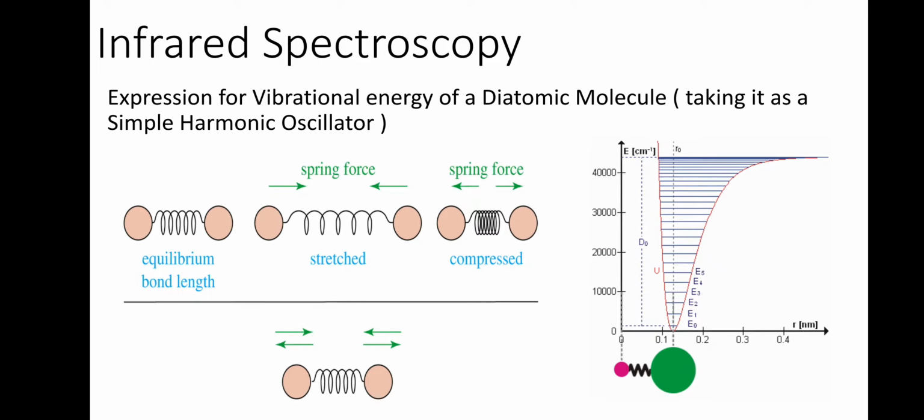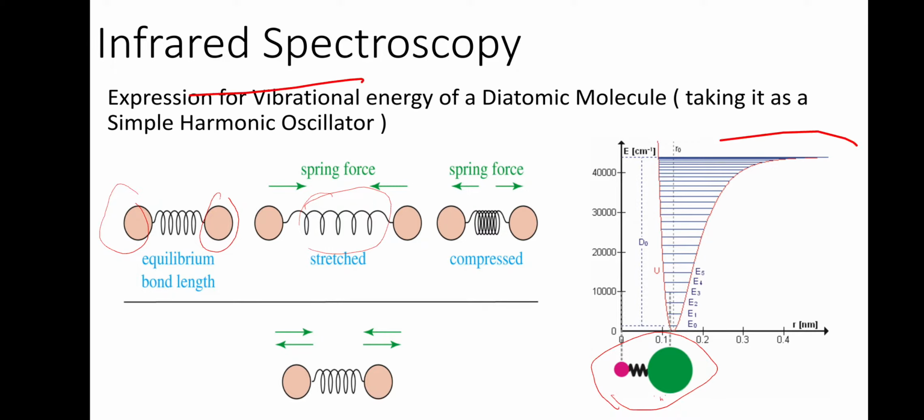Now the expression for the vibrational energy of a diatomic molecule. We calculate it by considering two masses, that is atoms, connected by a spring, because a spring can be stretched or compressed. You can see here two masses vibrating about an equilibrium distance, and this vibration is what we take into consideration.